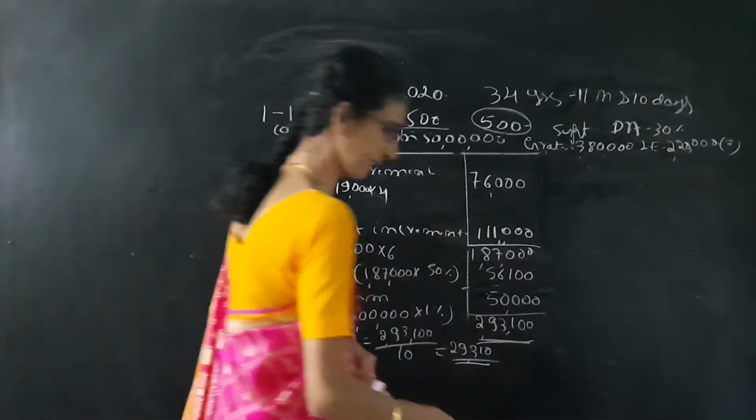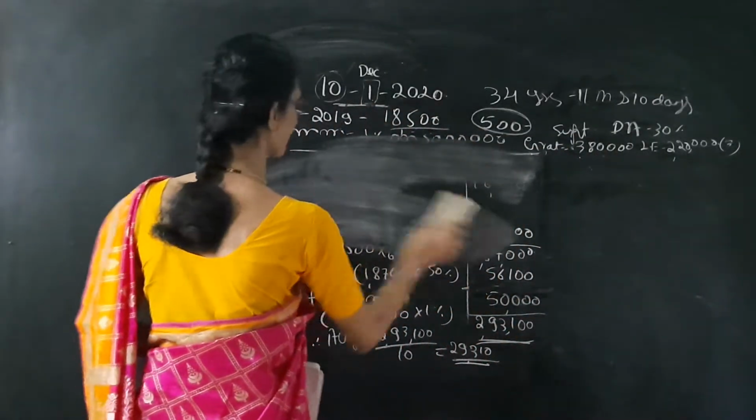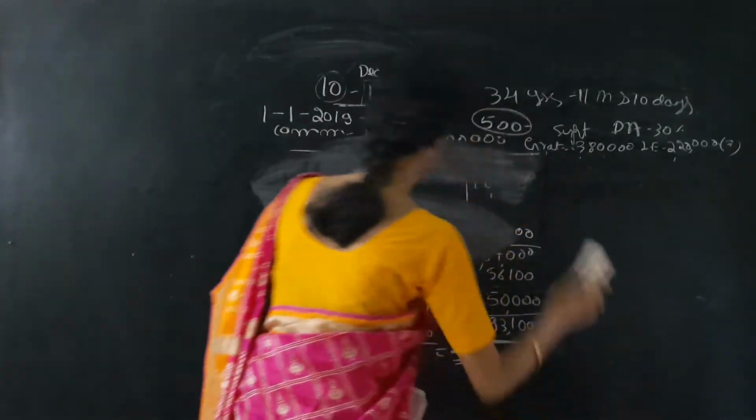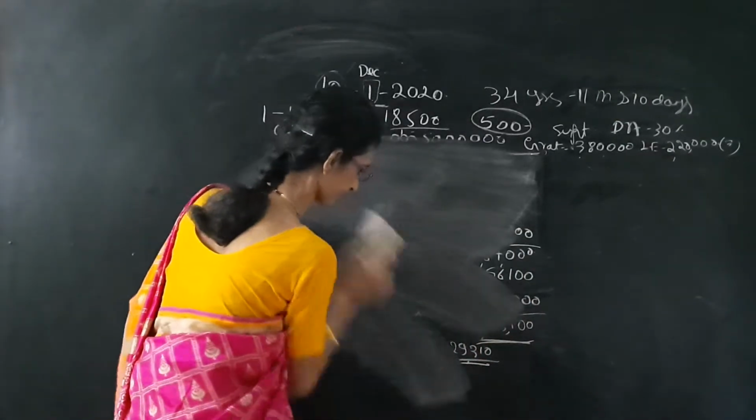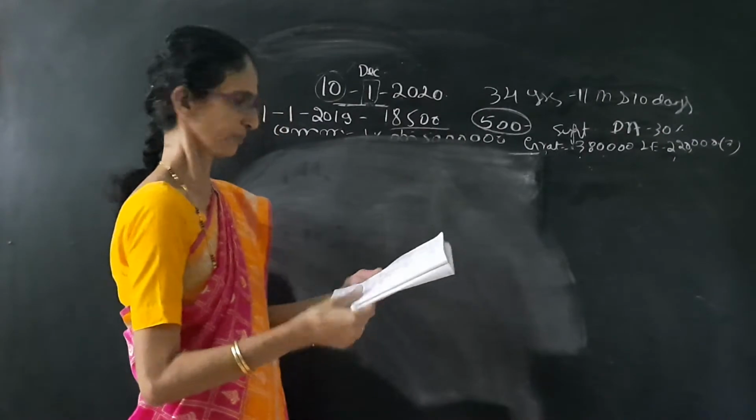Now we can easily calculate the gratuity. The next step is to calculate the gratuity. So how to calculate the gratuity?